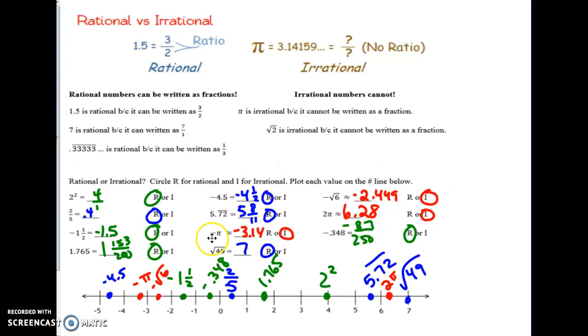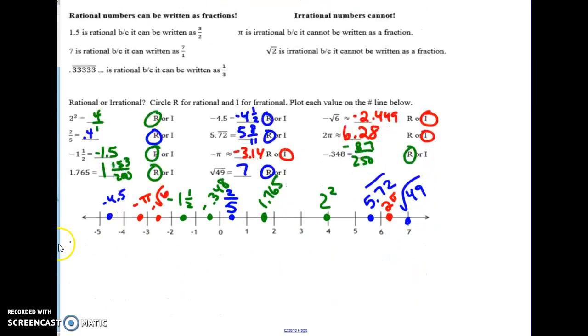Alright, so there's all those answers again, and if you look carefully at your number line down here, you'll see how all the values were placed. A couple of them you kind of have to guess. Remember, it's about 6.28 for 2 pi, so again, that one's going to go there. Some of them are going to be exact. Remember, square root of 49 was exactly 7, so you want to make sure that's on your number line properly.